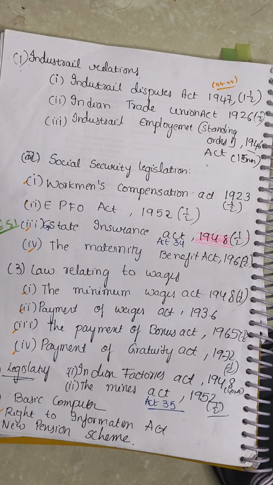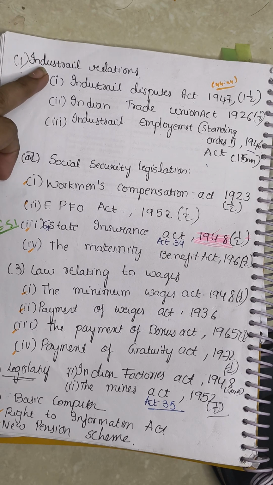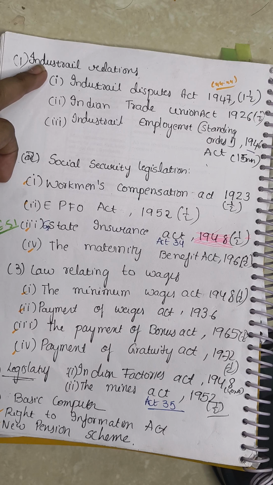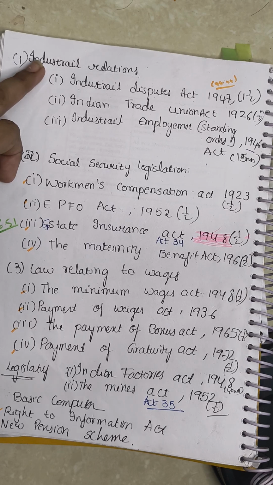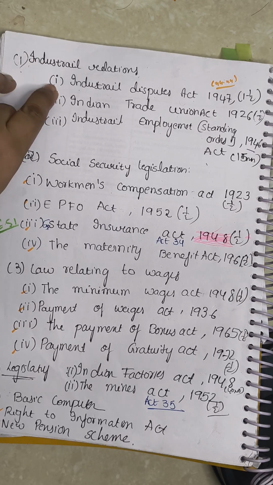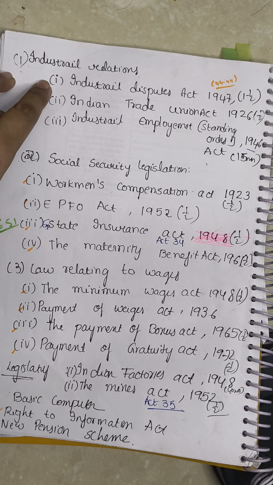So, what are the Industrial Relations Acts? These are the acts for employers and employees only. The first act is the Industrial Disputes Act. If there are any disputes between the employee and the employer while working in a factory or mines or anything, the Disputes Act has certain policies, rules, and sections, and according to that, we need to follow in the factory.